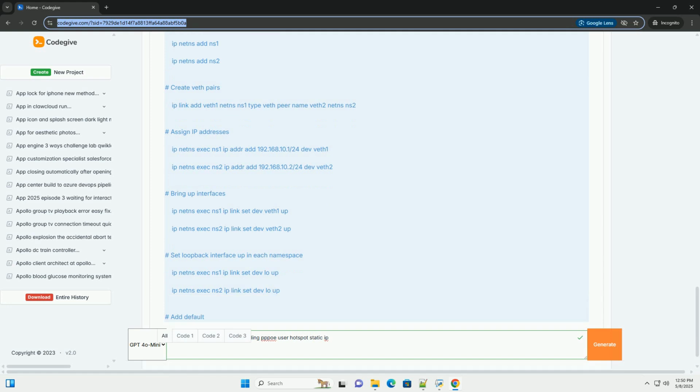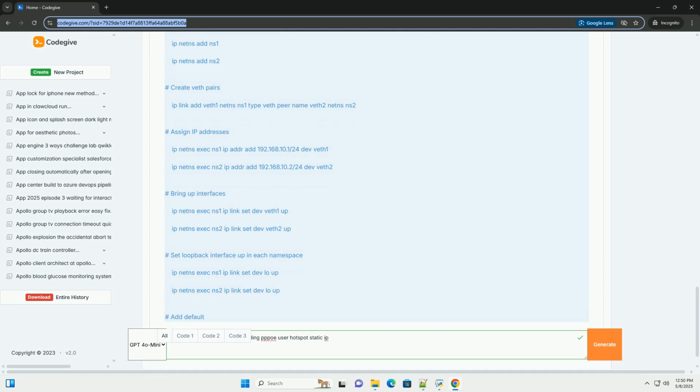Traffic isolation, VLANs, namespaces. 3.1 VLANs, virtual LANs concept and configuration. 3.2 Network namespaces, creating isolated networks. 3.3 Bridging and routing between namespaces. 3.4 Code example, network namespace setup.